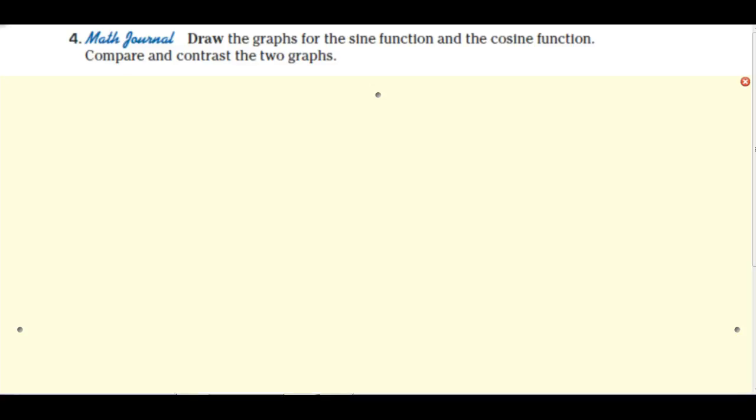On number 4 here, what I would like for you to do in your notes, and I think this will help you, is to actually draw the graphs by hand for the sine function and the cosine function, and then compare and contrast the two. When you come back in here, you're going to see kind of a paragraph compare and contrast of the two, but you could certainly compare and contrast with column headings or bulleted form or whatever you feel. Once you get that done, come back in here and see if you left anything out.